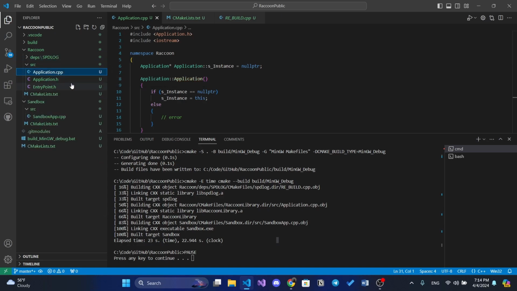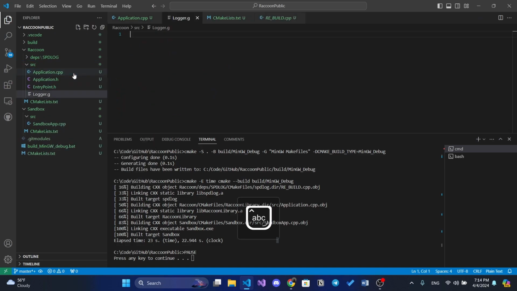We successfully include everything. So let's just create a log.h file. Sorry, I said .h, not .g. So it will have pragma once, namespace Raccoon, and a class called Logger.